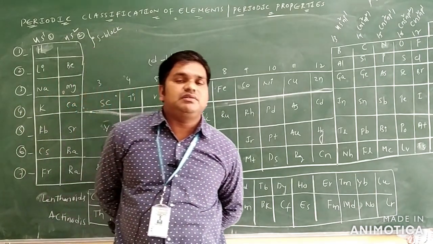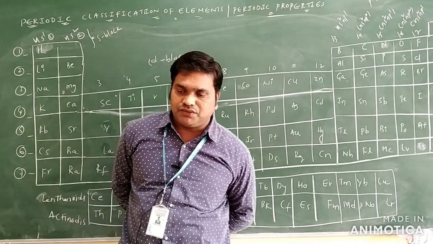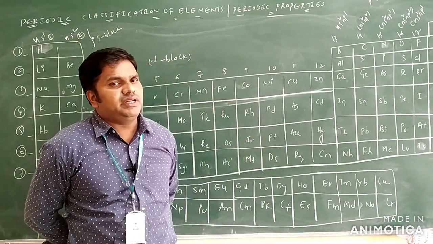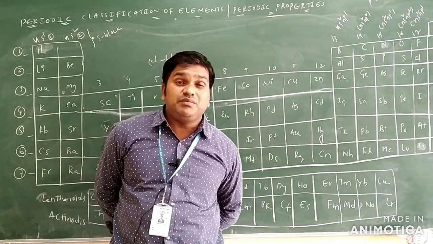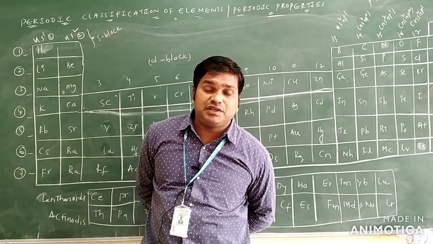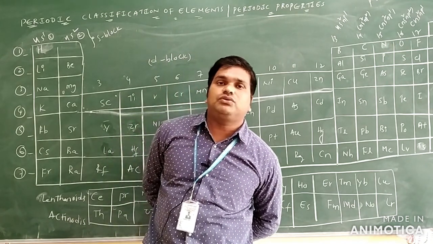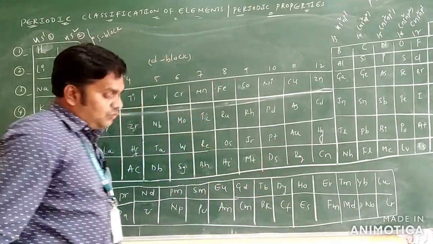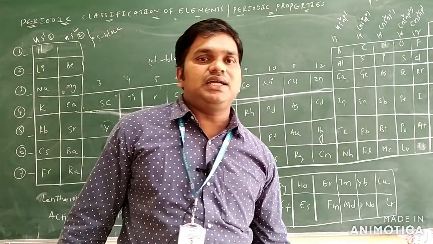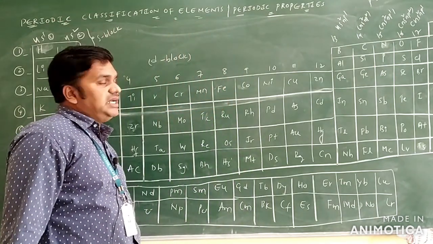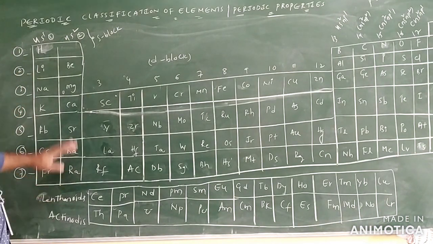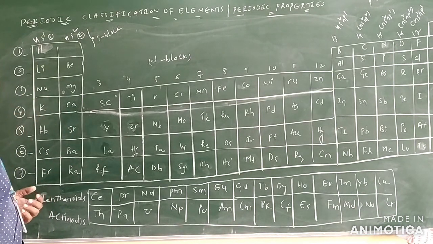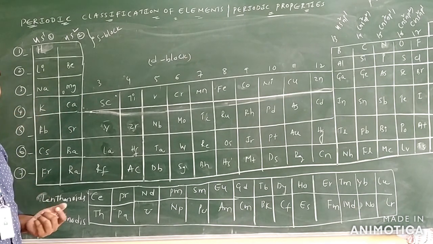See the next classification, it is the modern periodic table only. The modern periodic table mainly depends on the electronic configuration of the elements only. How can you define the modern periodic law? When elements are arranged in increasing order of their atomic number, the properties of the elements are periodic functions of their atomic number or electronic configuration only. This is the full form of the modern periodic law. The modern periodic table contains 18 groups and 7 periods. In the first period we have 2 elements, in the second period 8 elements, in the third period 8 elements, then 18, 18 and 32 elements.